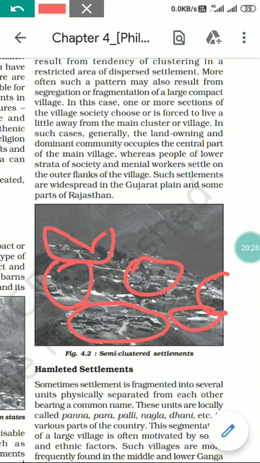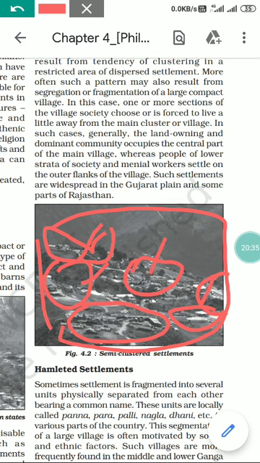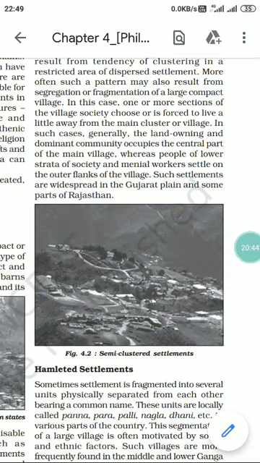So overall this entire area is compact, but there is some segregation, and at the center is the main cluster. Such kind of settlements are called semi-cluster settlements. Overall it is closely compact, but there is some segregation, either by choice or by force.